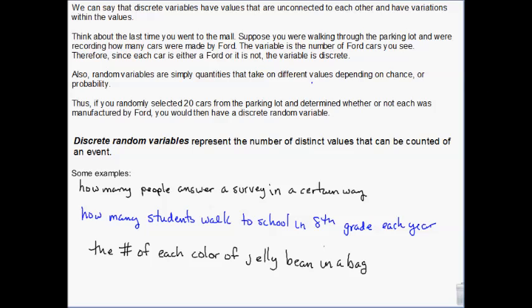How many students walk to school in 8th grade each year? That's going to change every year. We have no way to predict it. We could kind of predict it based off of 7th grade, but still situations change, people move, so you really can't predict it exactly.